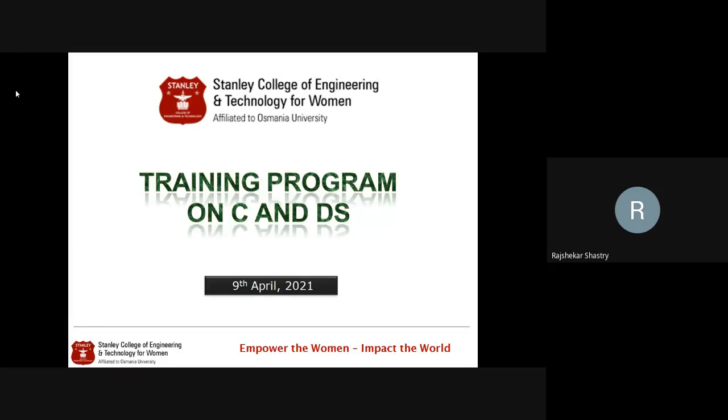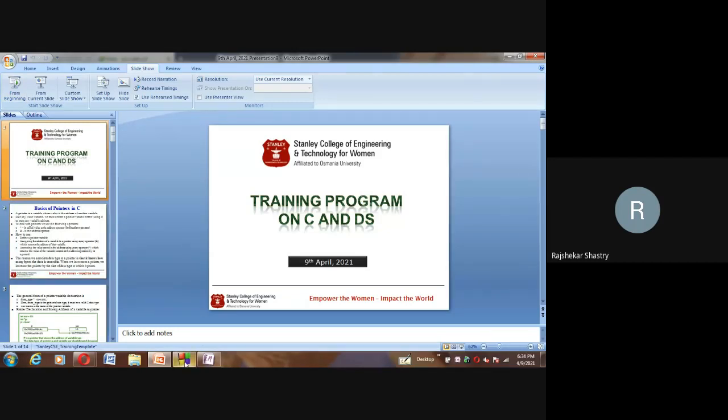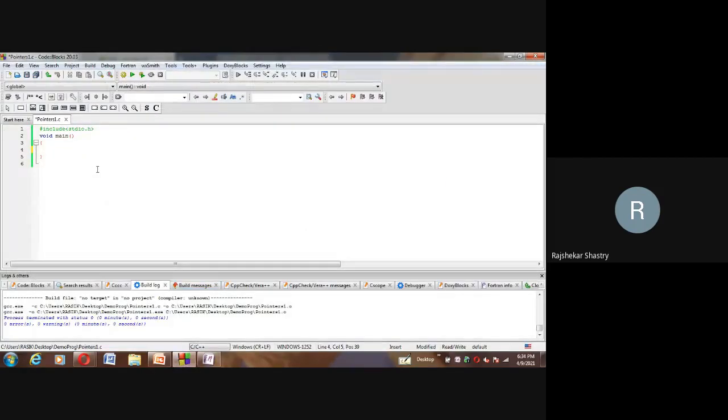Now what's the use of it, we'll discuss that, but before we go for it, let me demonstrate. Suppose I want to write a program for swapping two numbers. I have prepared the screen. Let me demonstrate call by value with swapping of two numbers, because this way one can easily understand the difference between call by value and call by reference. So here I'm demonstrating call by value first of all.